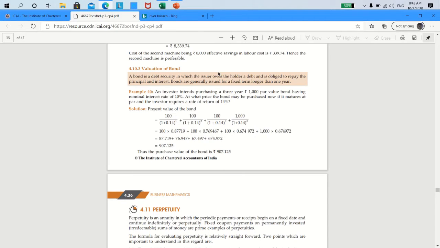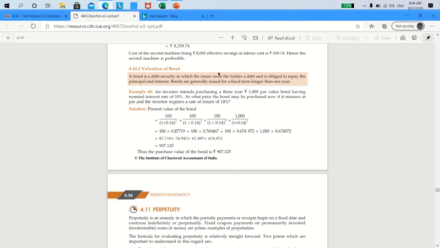And it is going to give me at the end of 1 year from today 100 rupees, at the end of second year 100 rupees, at the end of third year 100 rupees, at the end of fourth year 100 rupees, at the end of fifth year 100 rupees, and at the end of fifth year the 1,000 rupees principal will also be repaid. So at the end of the fifth year I will be repaid the interest plus the principal, total being 1,100. Now the point is, I am asked to pay today 1,020.